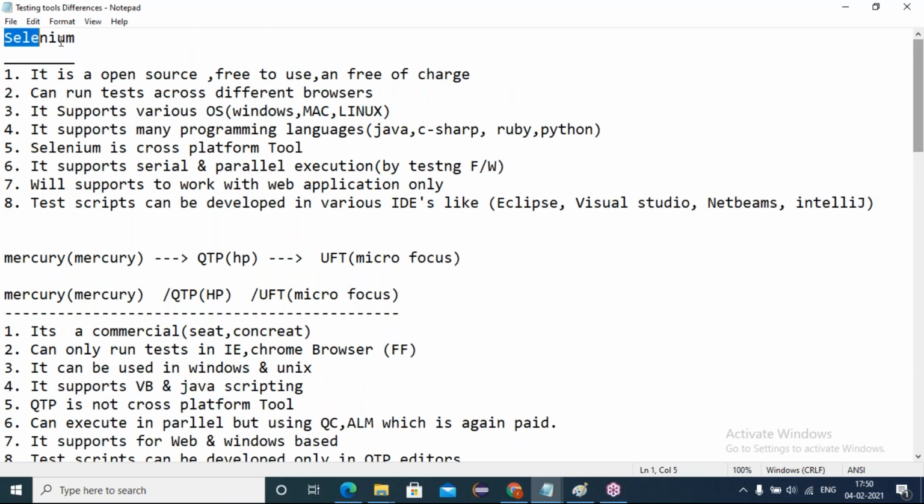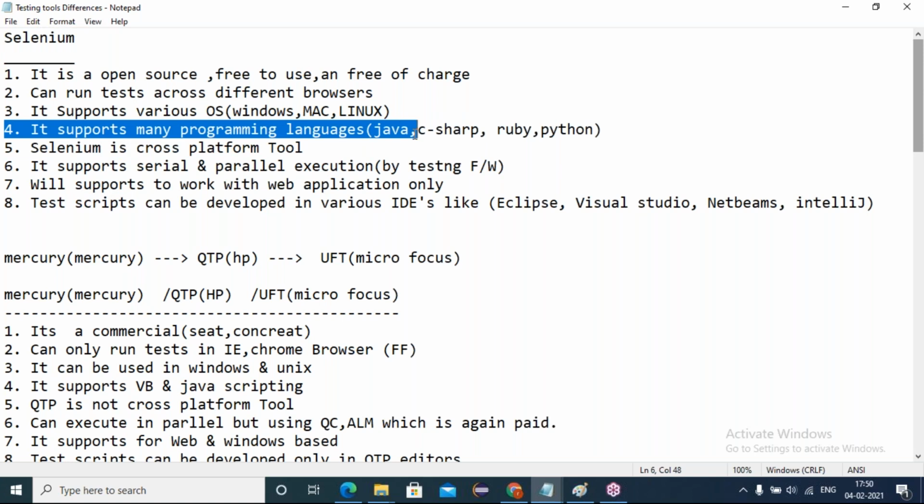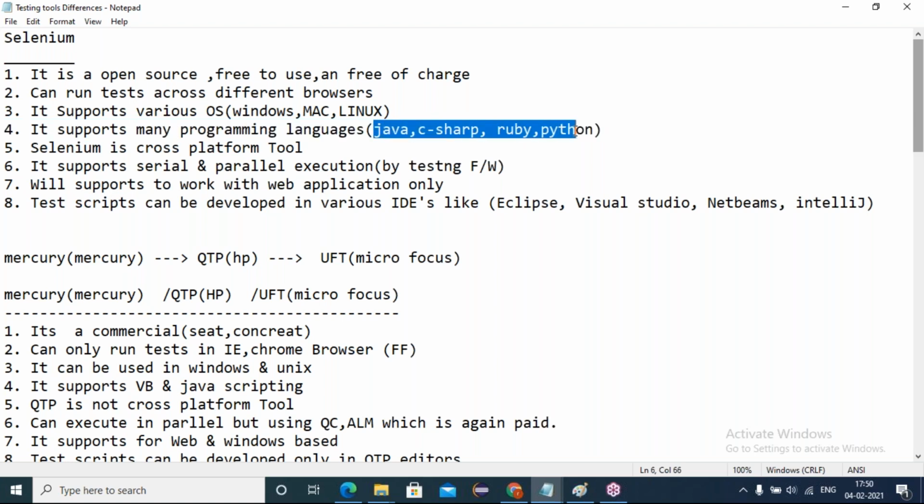Whereas coming to Selenium, yes, it supports many programming language bindings like Java, C#, Ruby, Python. Friends, I told you yesterday, these are 4 other core languages supported by Selenium. Apart from that, some other language bindings have also been supported since 1.5 years ago, like R language, Dot language, Perl language, PHP, Go programming.